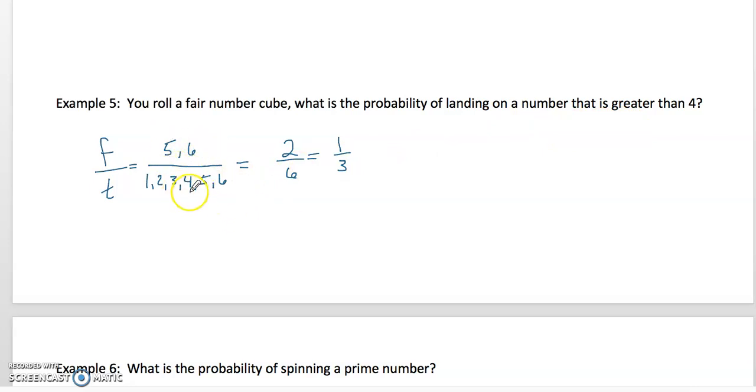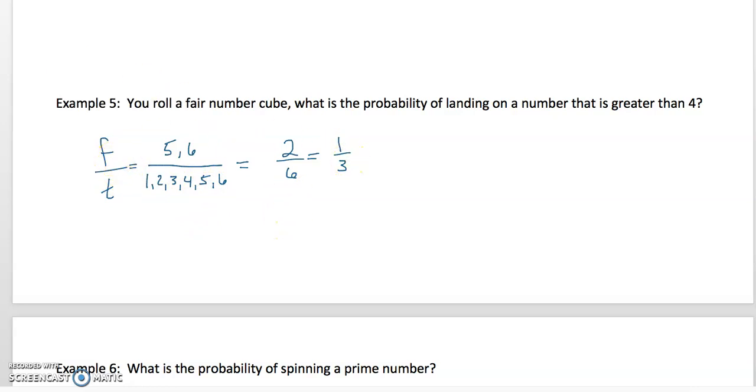You can always do it like this too, but you guys just get the hang of it and think, okay, what are the numbers that are greater than 4? There's 5 and 6. Sometimes it seems like a tedious thing to write everything out, but I'm just doing it so we understand it. But certainly if you understand it and you can just get from here to there, that's okay too.